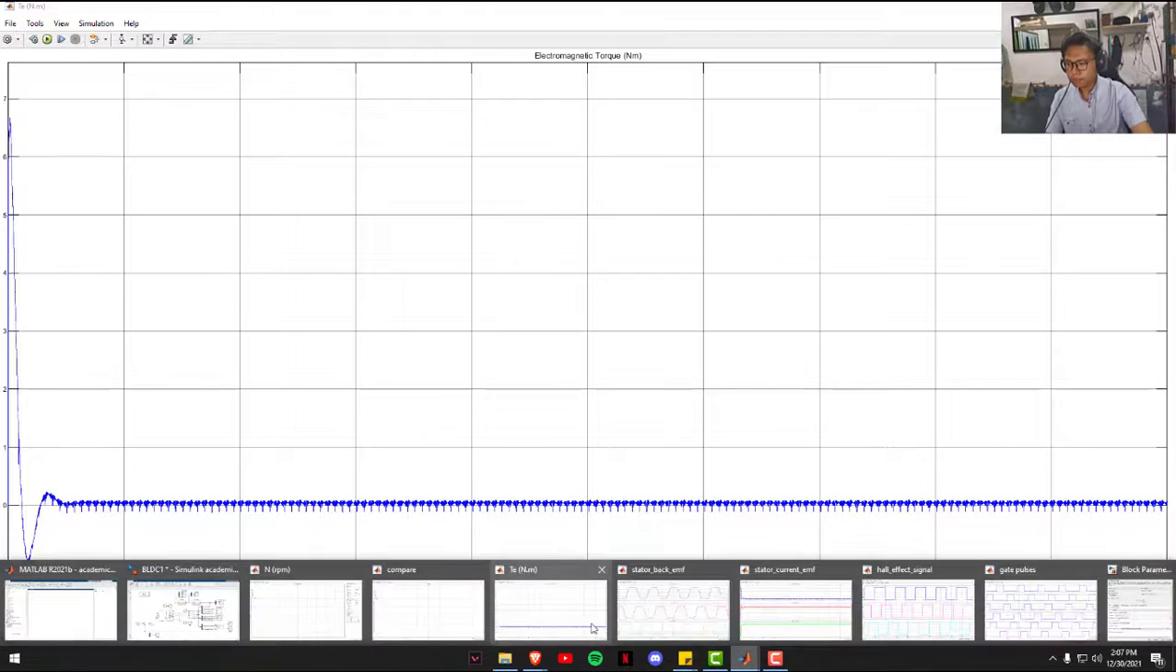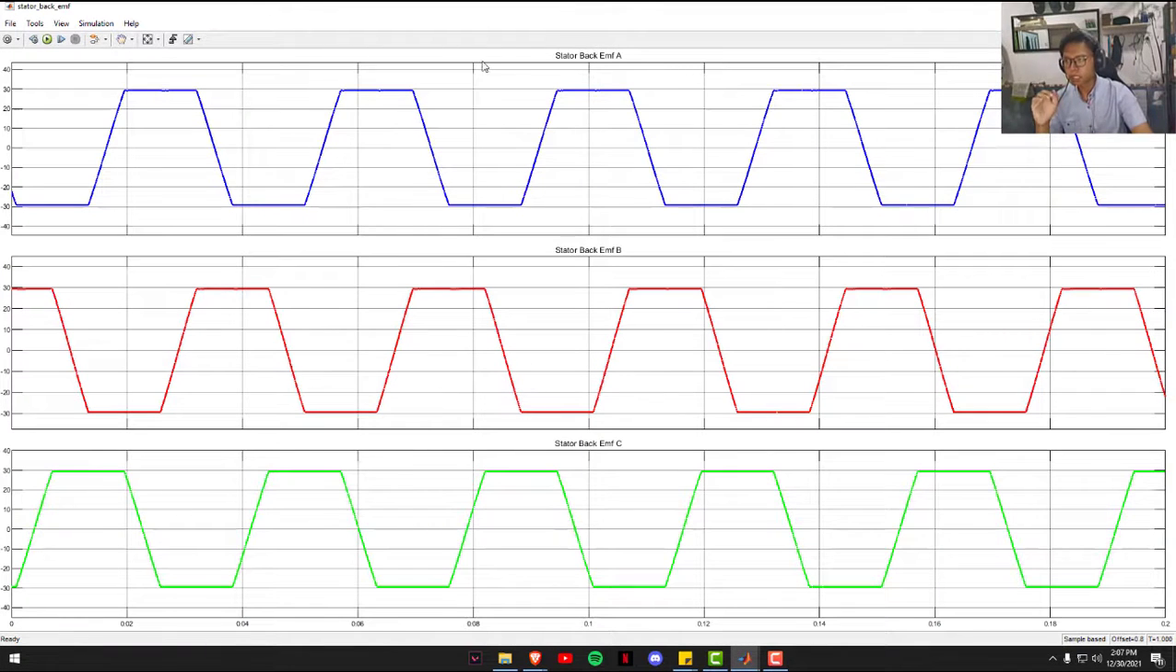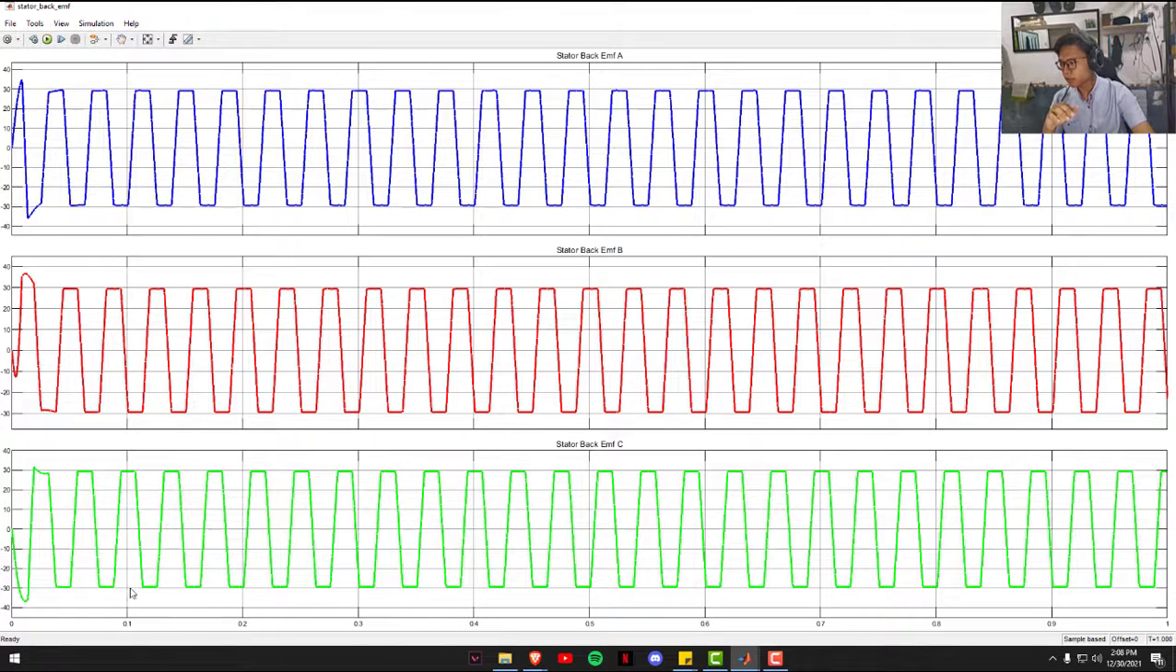And then we go to the stator back EMF waveform. This is the stator back EMF waveform for every phase, where A phase is the blue color, B phase is the red color, and C phase is the green color. We can see that the output waveform is trapezoidal, which behaves as a BLDC, which is a brushless DC motor. The output waveform is constant at less than 0.1 second, as you can see here, but before that it fluctuates a little bit, and it is constant at around positive and negative 30 volt.